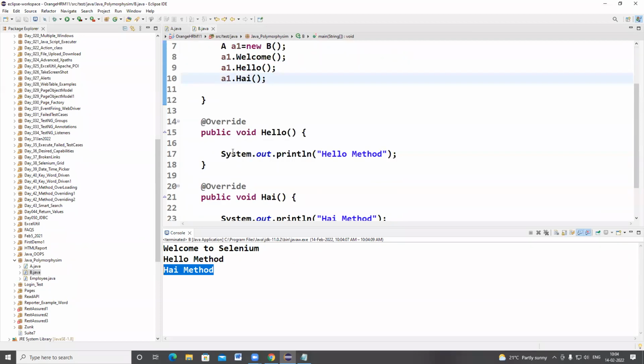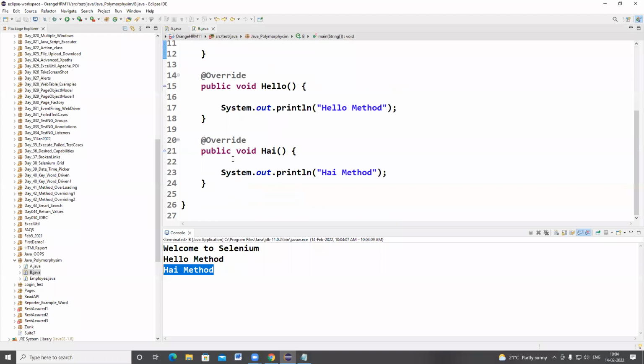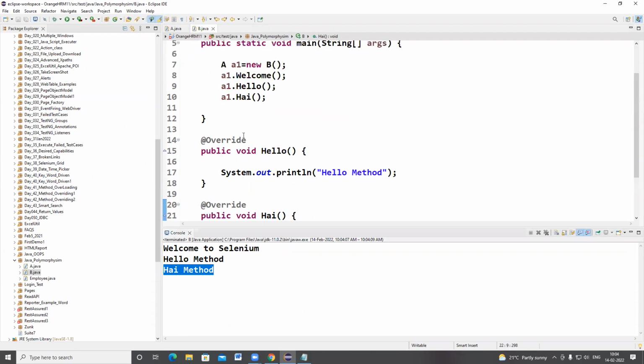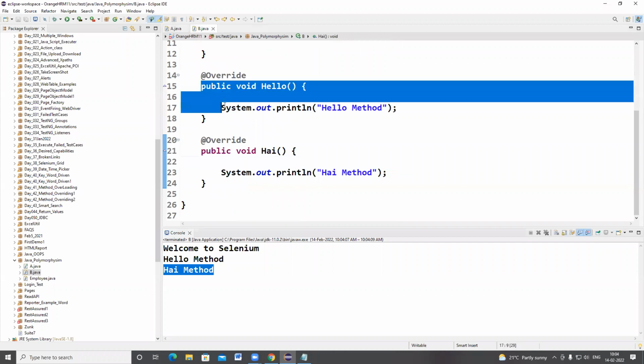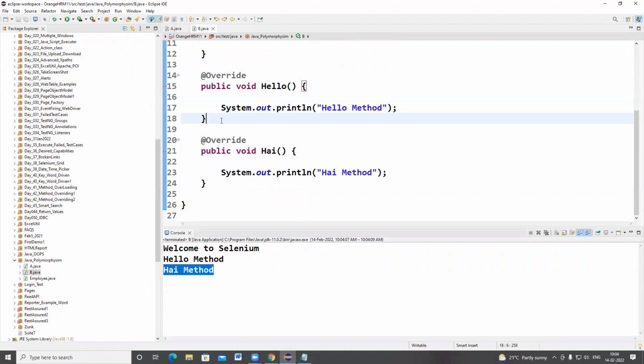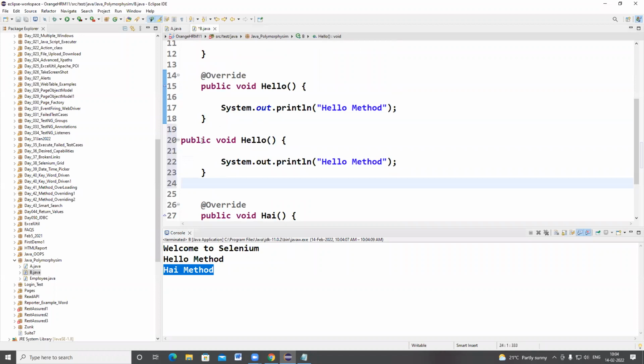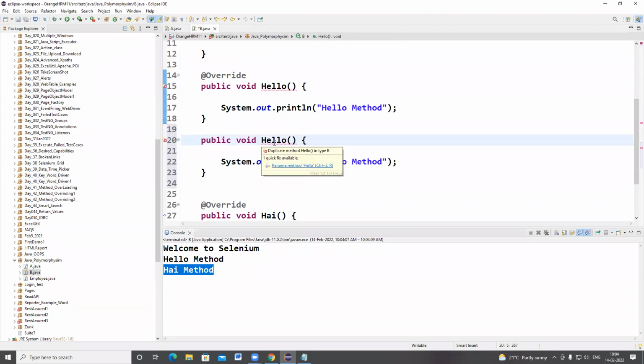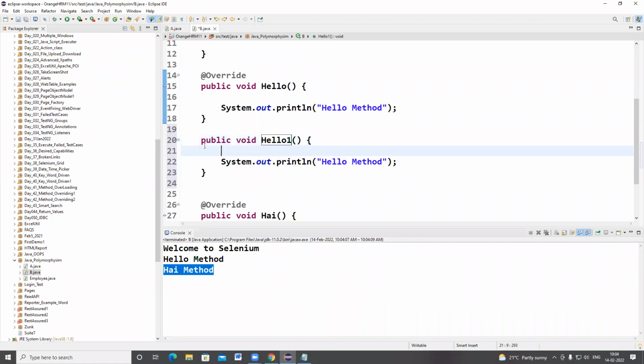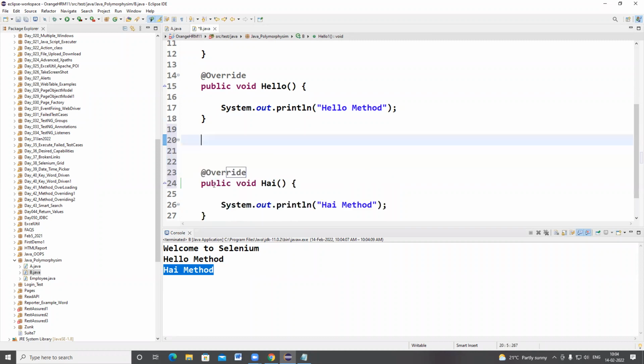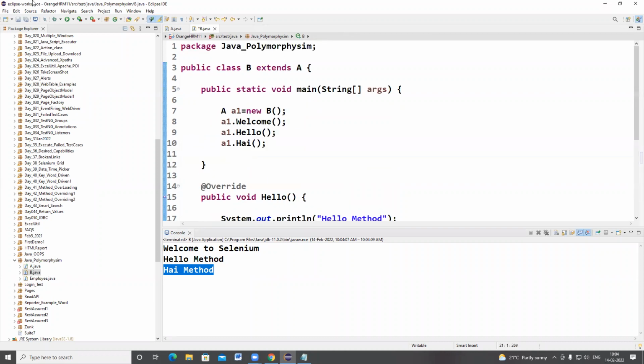So that means the hello and hi methods were implemented from these classes. Here, this concept we can call method overriding.